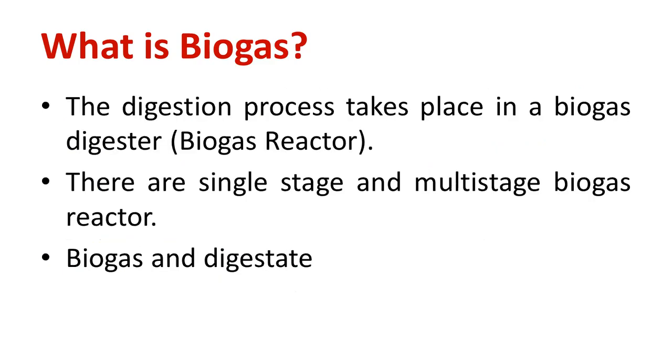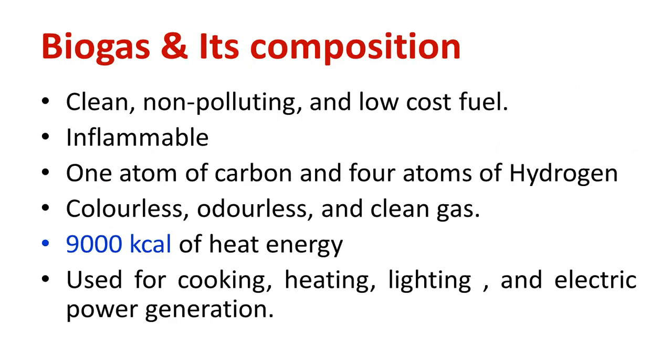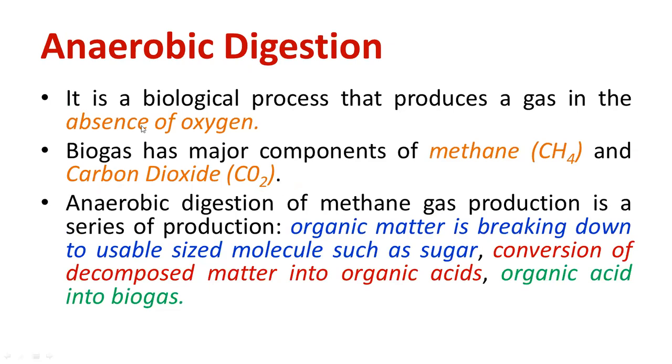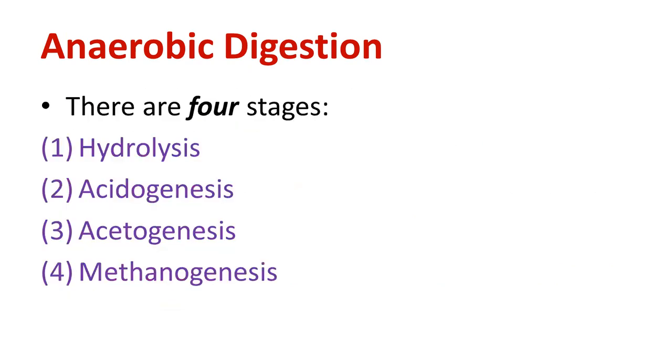The main components of biogas are carbon dioxide as well as methane. You can see the major component of biogas that you have to remember. Anaerobic digestion is the degradation of biomass in the absence of oxygen. As a result of anaerobic digestion, there are byproducts that can be utilized as fertilizer. That is called biofertilizer.